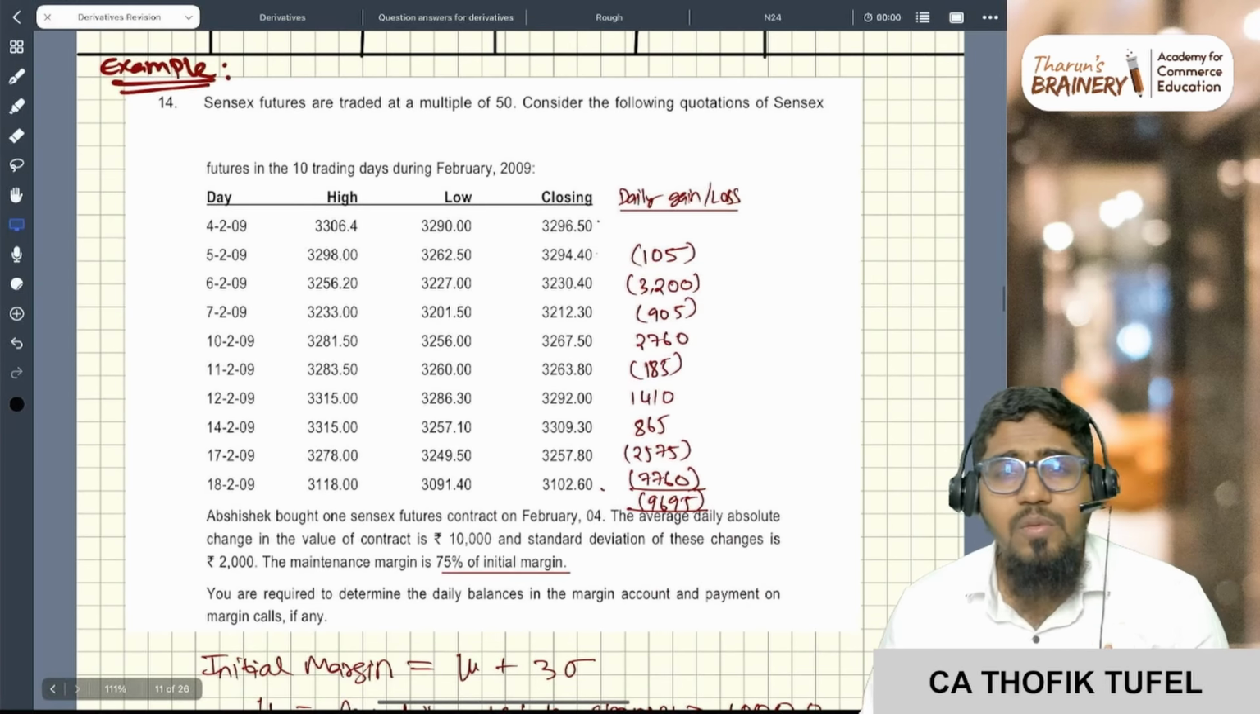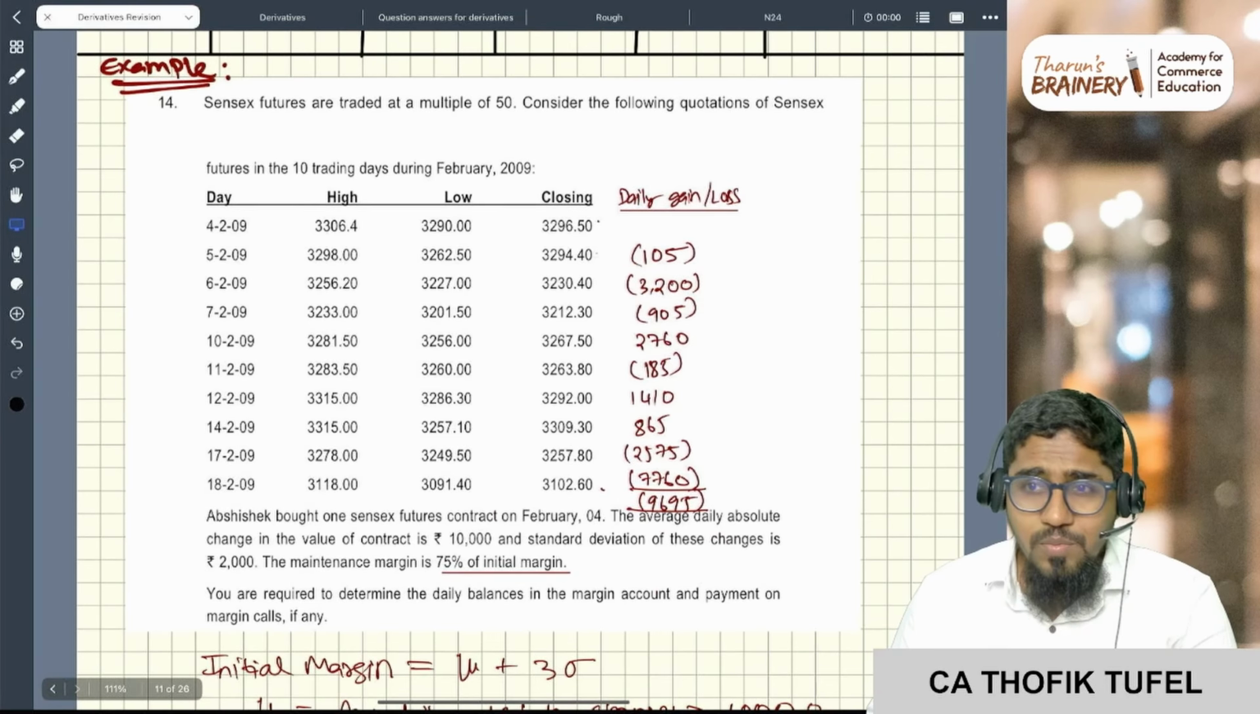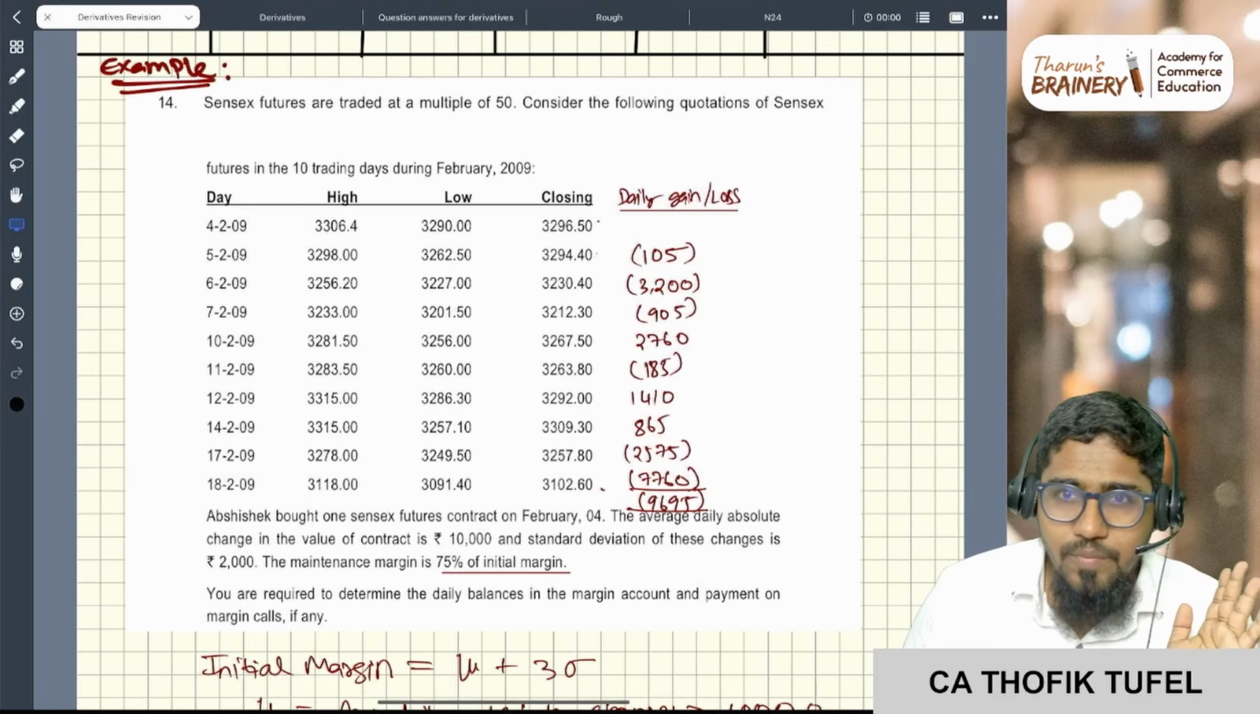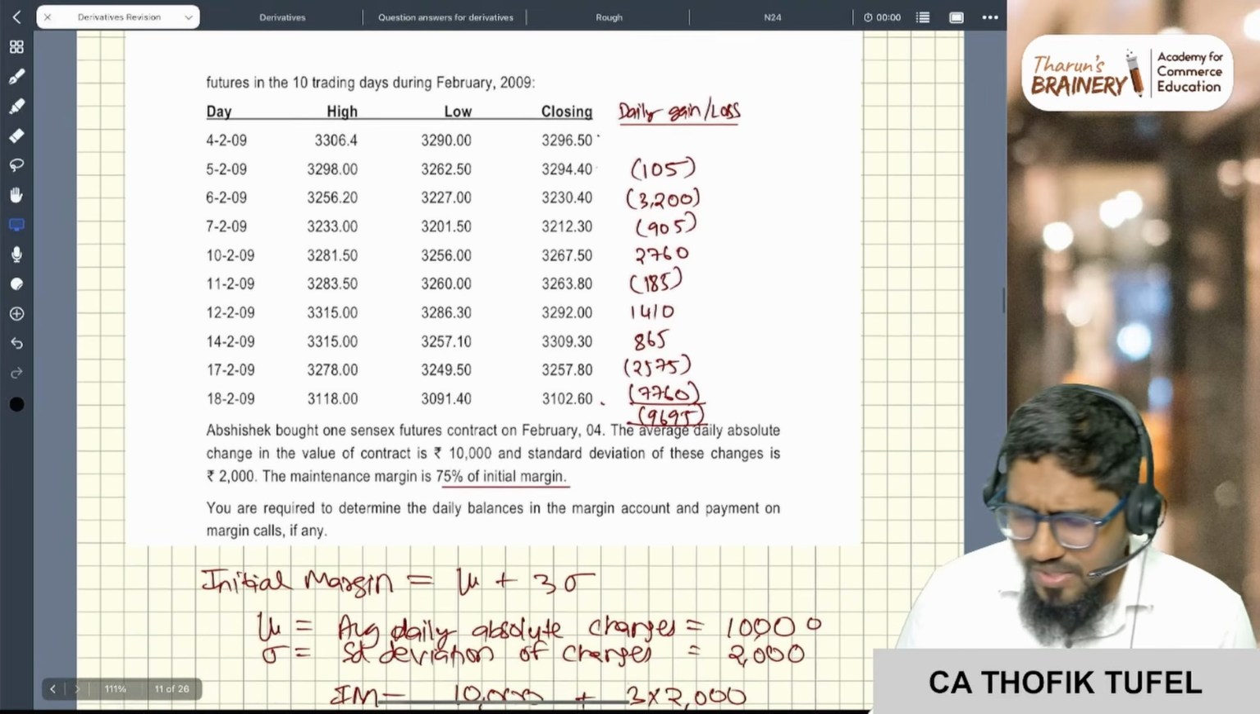This is study material question number 14. Trust me, in the past 4 attempts, in one of the examinations, they asked a margin calculation problem. You see how to solve this question.